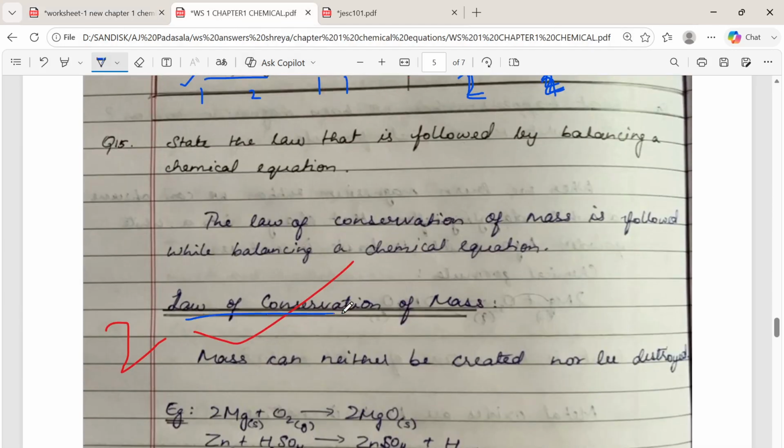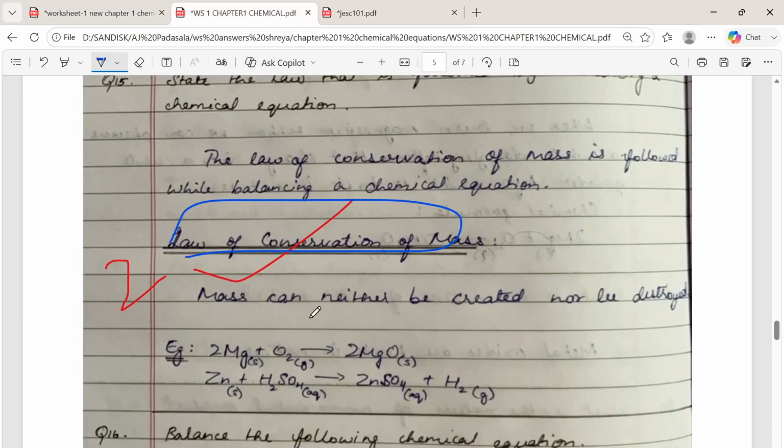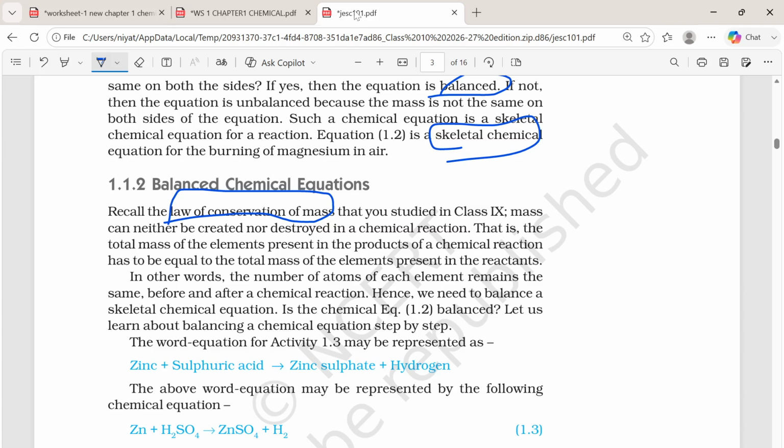Law of conservation of mass. So what does it mean? It says that mass can be neither created nor destroyed. And this question I took from this page. Even the definition is here.